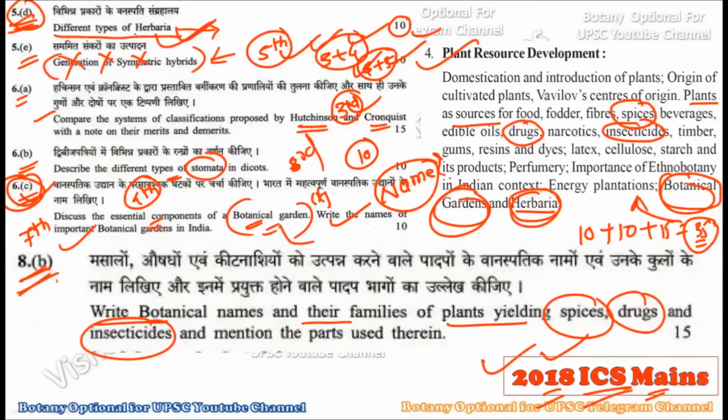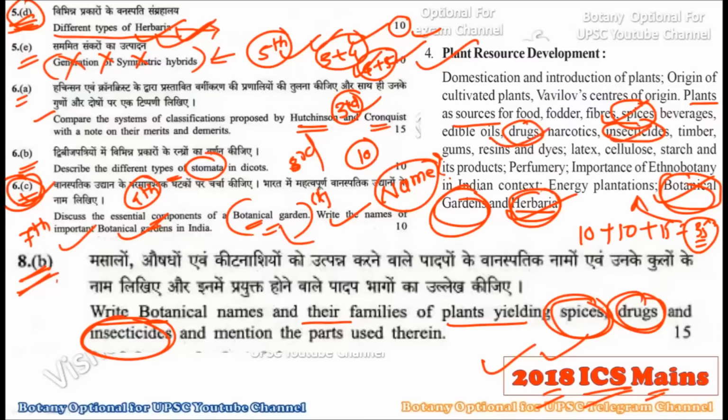You just have to write down the types of herbaria. Then you have to define the botanical garden and give some botanical garden names from India. And simply you have to give the botanical names for the plants which are producing spices, drugs, and insecticides. Okay, so the total 35 marks are there, and peculiar topics were selected: the botanical garden, then the herbaria, and the plants as sources.